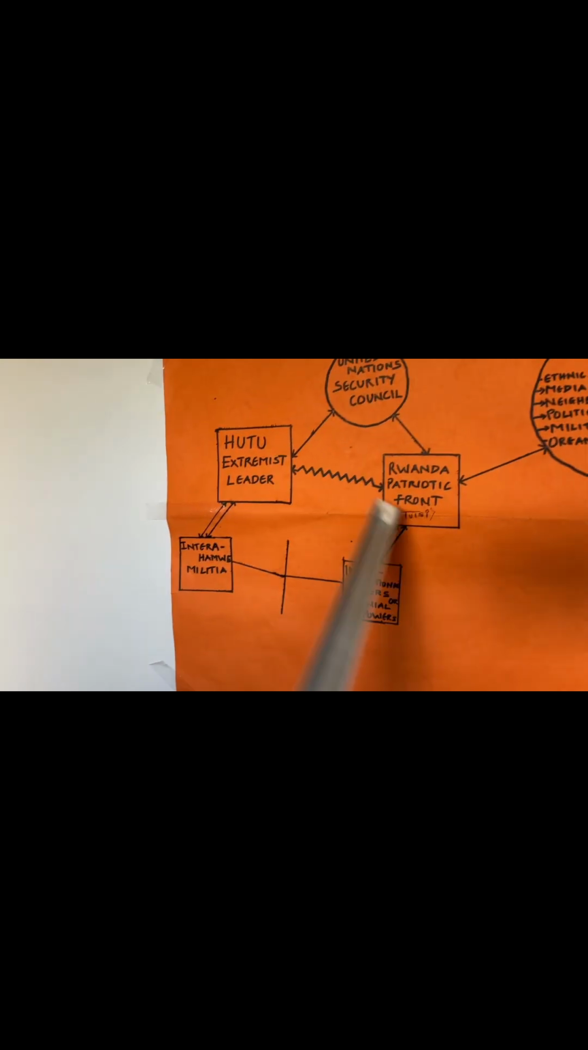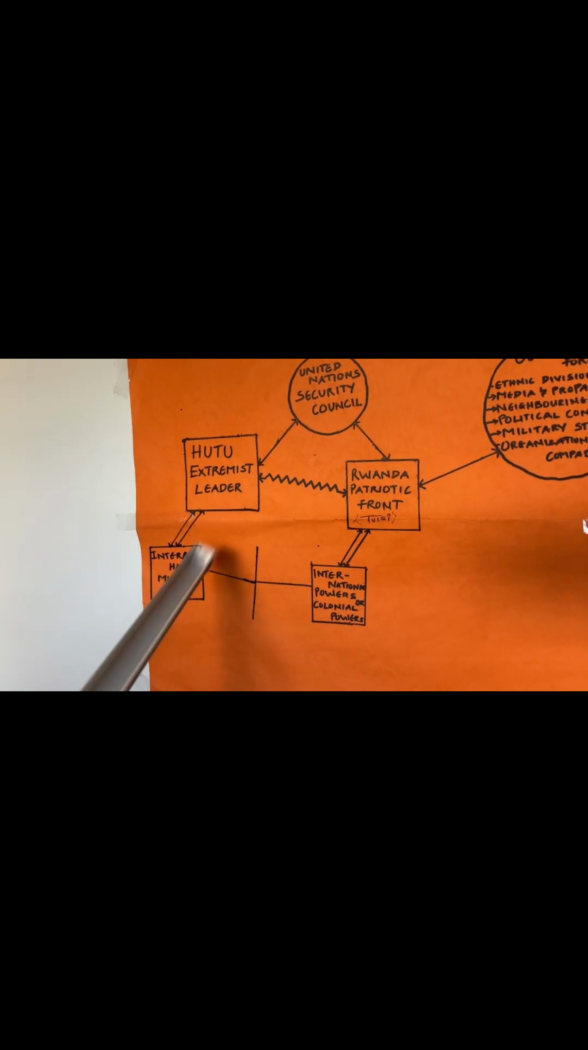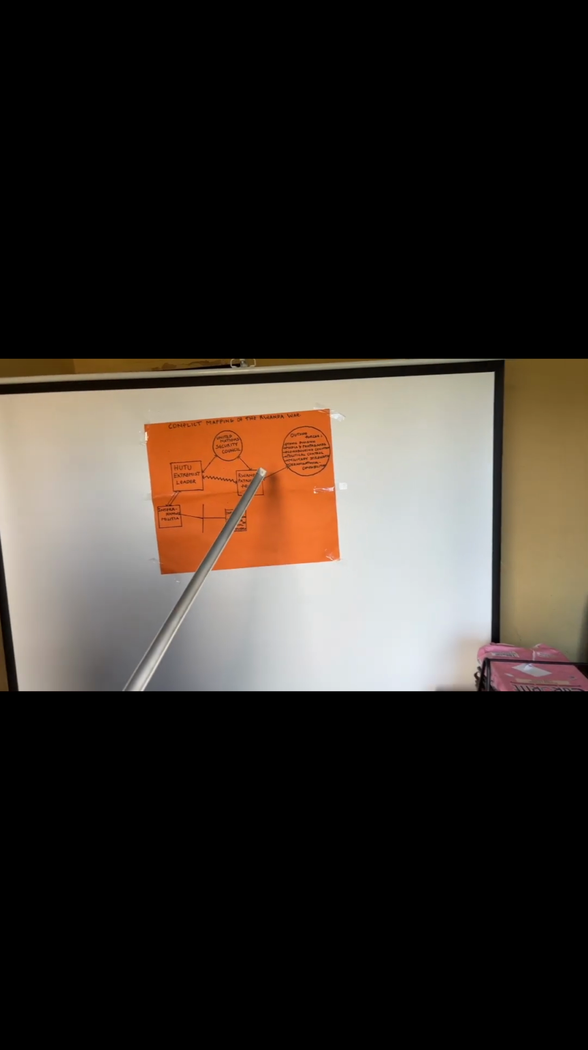And you can see under here we have the international powers and colonial powers. These were the Germans, the people who colonized them, who were backing the Rwanda Patriotic Front. They were backing them under the guise that the Hutus were fighting the Rwandans. They committed genocide. They killed over 800,000 people. And we have the Interahamwe Militia. These were the group of people who were used to fight the Rwanda Patriotic Front, the Tutsis.